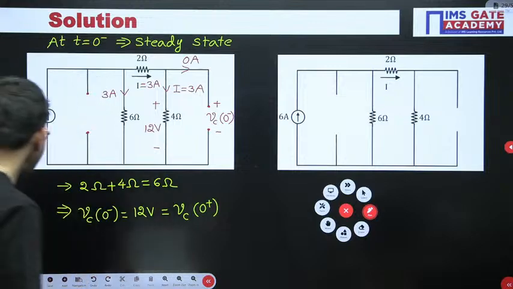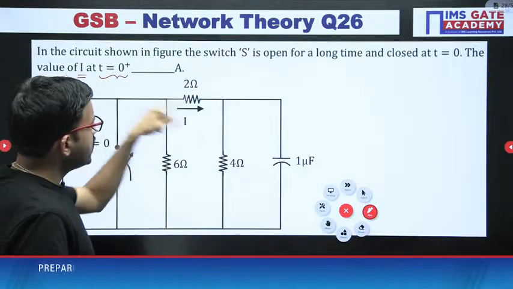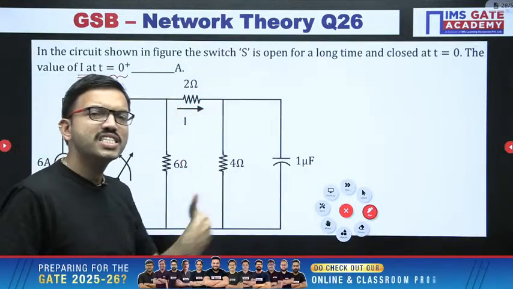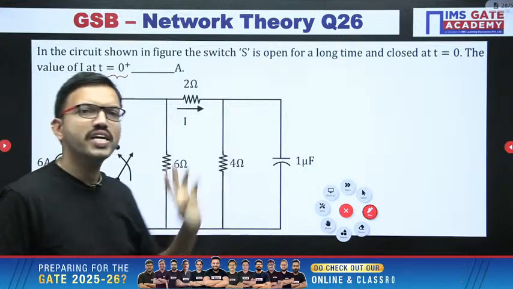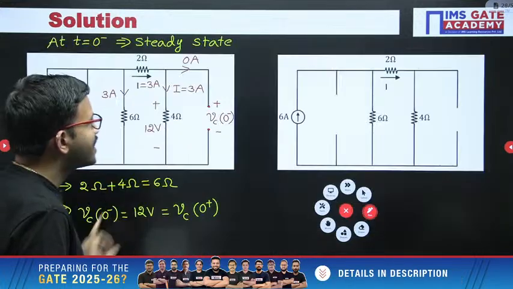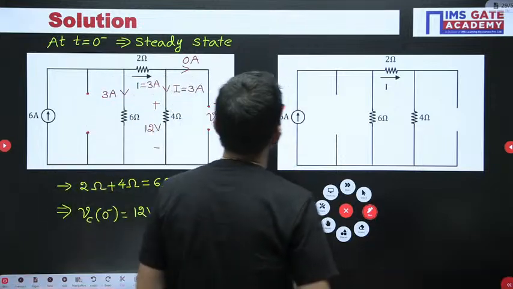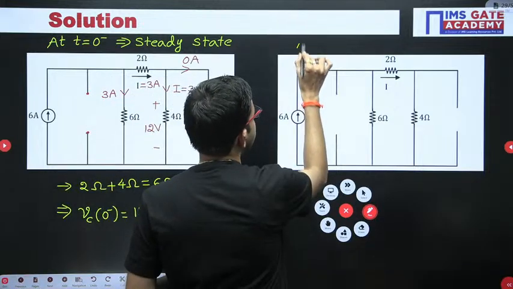Okay. Now the question is asking how much current is flowing in this particular resistor at t equal 0 plus. Now you can draw the equivalent circuit at t equal to 0 plus. At t equal to 0 plus, now we have to draw the equivalent circuit.